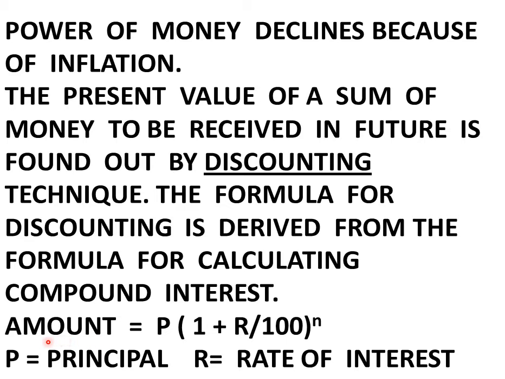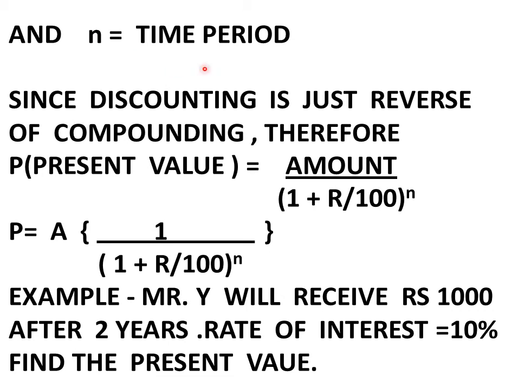In compound interest, the amount is equal to principal, that is P, into 1 plus R, that is rate of interest, divided by 100 to the power n, where n is the number of years. So P is the principal, R is equal to rate of interest, and n is equal to time period.